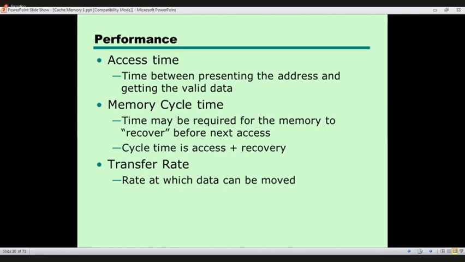Now let's say we are going to read a particular memory unit. To read it, the CPU has to produce the memory address. Once the CPU produces the memory address, it communicates to the particular memory unit. After receiving it, the memory unit takes some time to produce the data to the reading line, the reading terminal. That time is known as the access time.